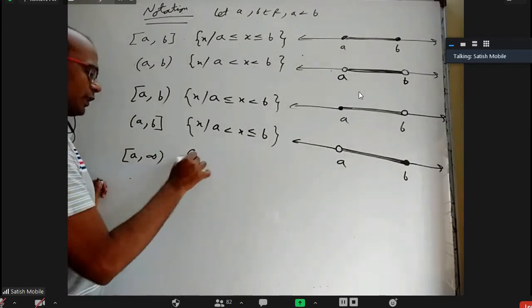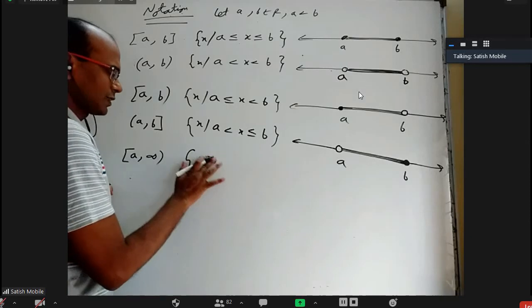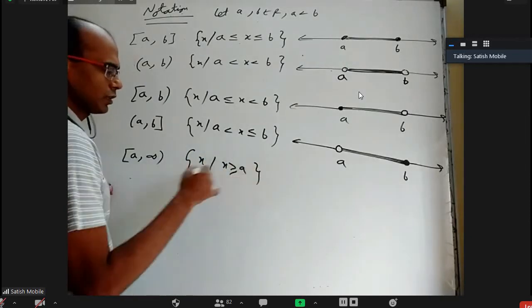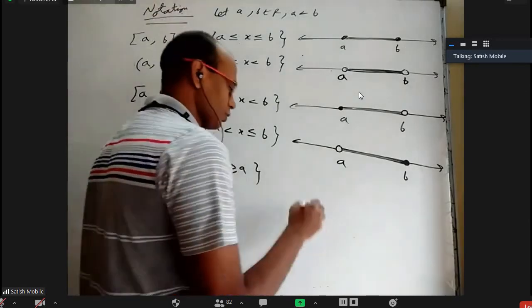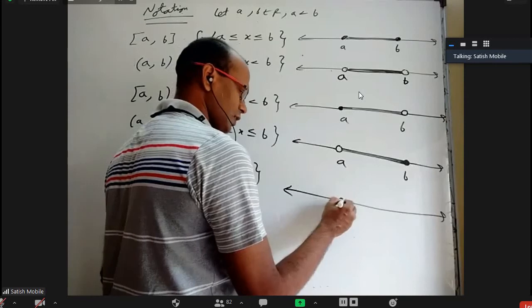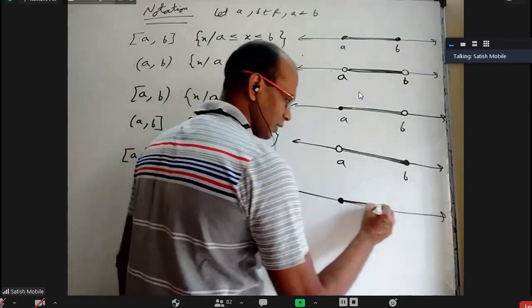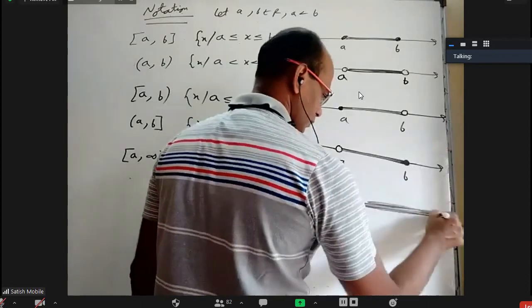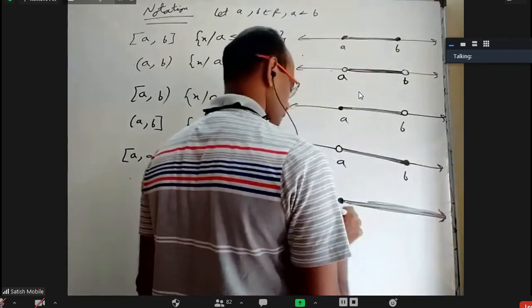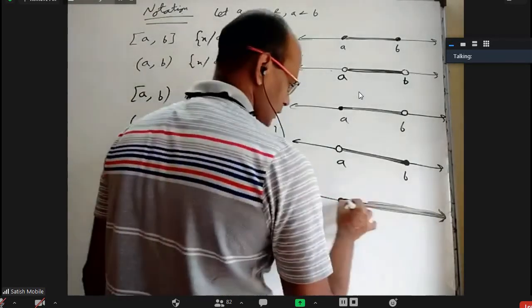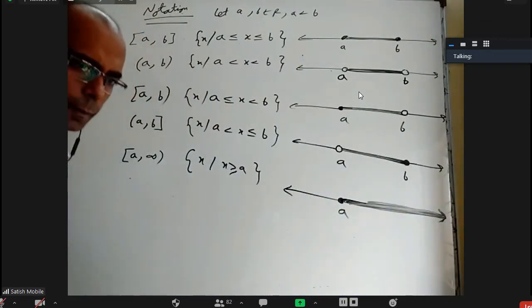This means x such that x is greater than or equal to a. Every real number, including a, is covered there. We show a is included, full a, and everything on the right side should be highlighted, a little thick on the right side.